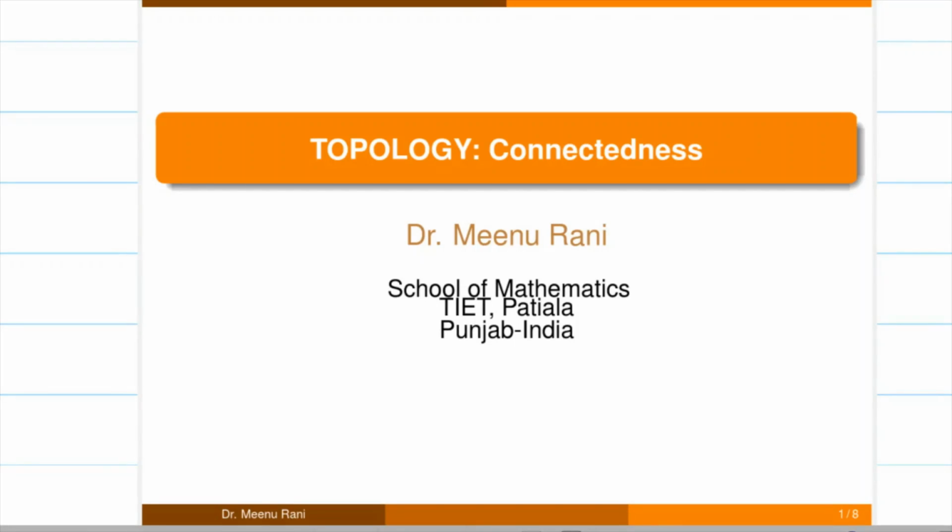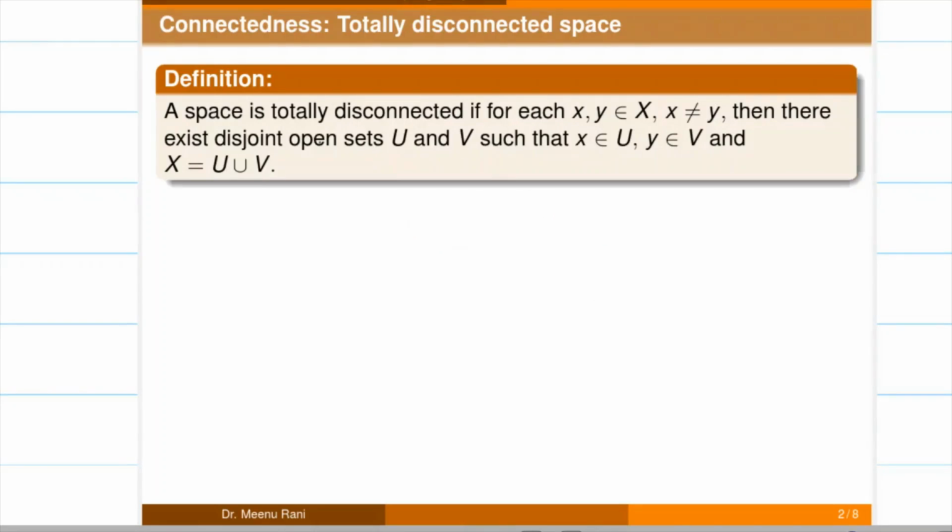Hello students, in this lecture we will discuss the totally disconnected space, also known as maximally disconnected. First we have the definition.